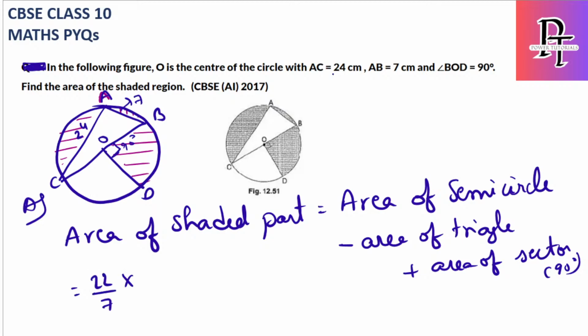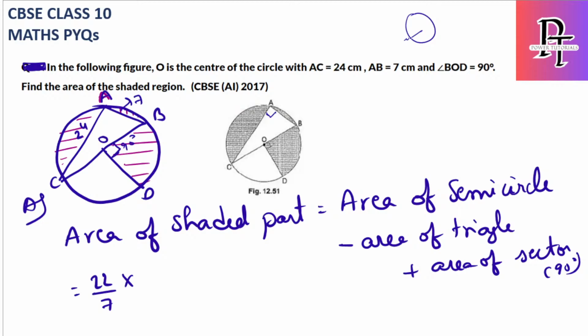Center AC is mentioned, AB is mentioned. Okay, radius I haven't mentioned, fine. So let's find out BC first, because this angle will always be 90 degrees. Like if I have a circle and if I have one point, and from the center I want to connect to another point, then this angle, from where it is connecting, will be 90 degrees.